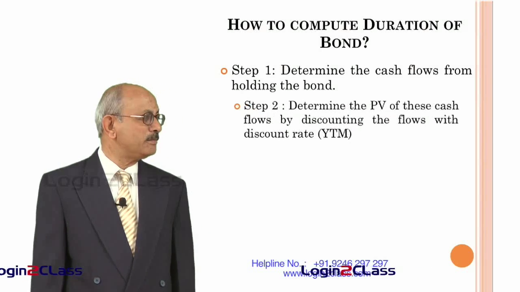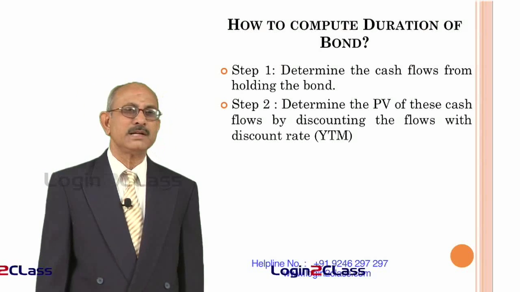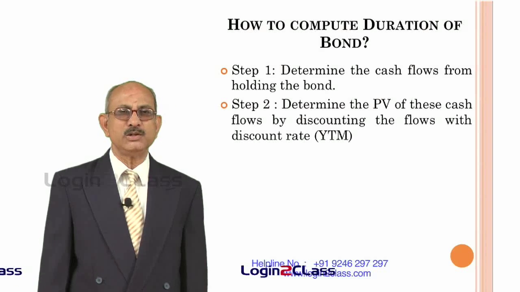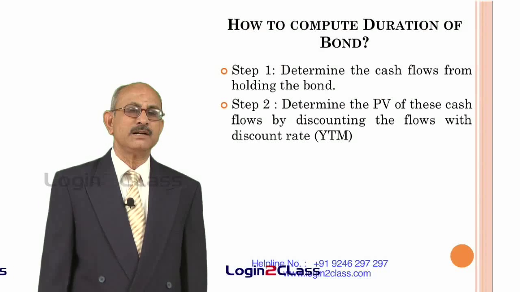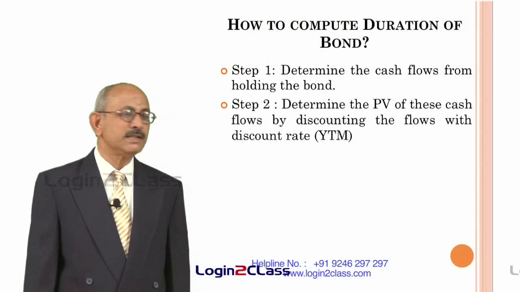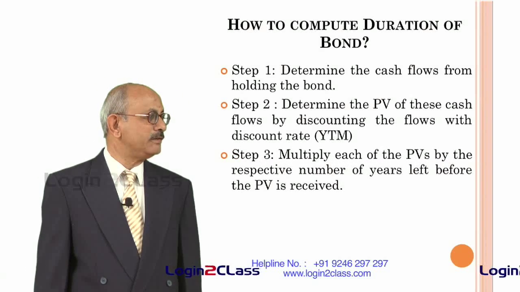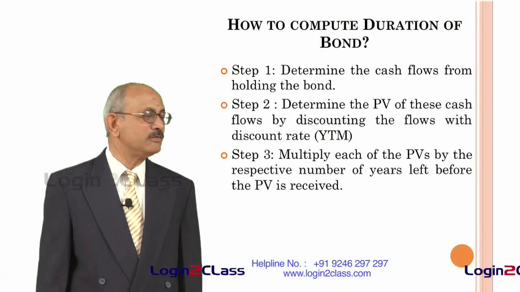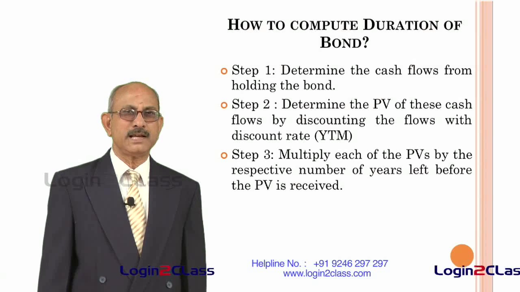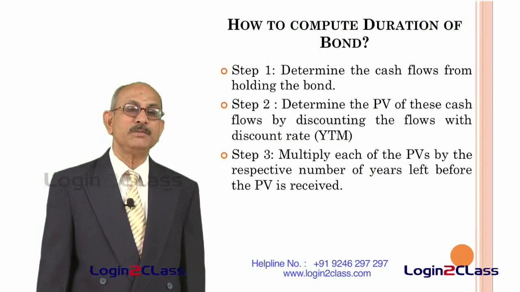And second is to determine the PV, that is the present value of these cash flows, by discounting the flows with the discount rate. The discount rate is normally the yield to maturity. You know the yield to maturity, and you try to find out the present value of all these interest payments by using the discount rate of YTM. Then multiply each of these PVs by the respective number of years left before the PV is received. So, once the present value of each of these cash flows is found out, it has to be multiplied by the number of years left before the PV is received.